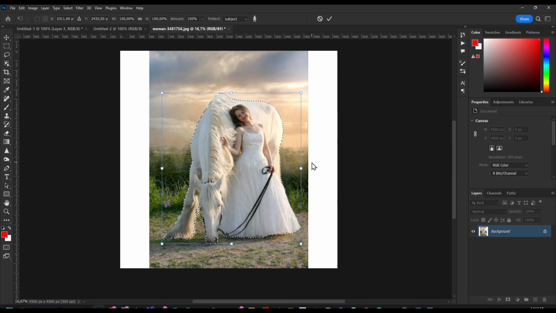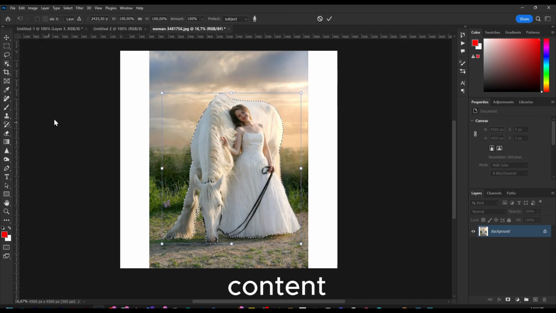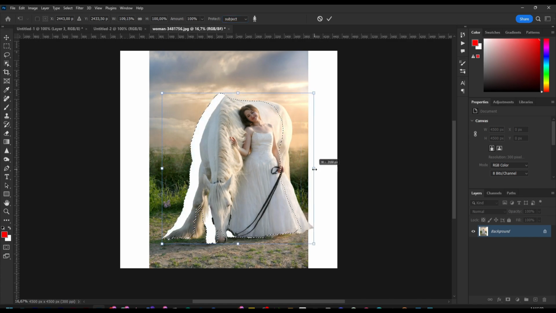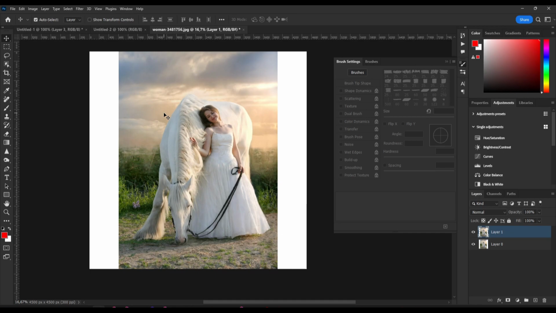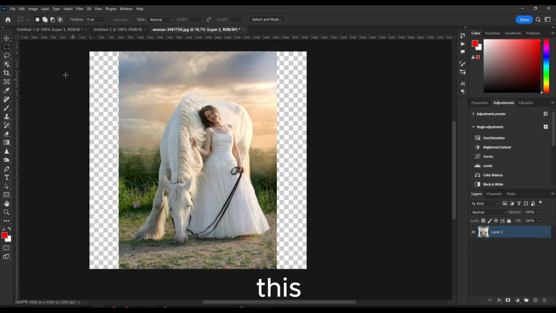Now let's actually deselect this. When I click Content-Aware Scale and protect the subject, now I have some white here, and that's not good. So I'm going to select so I can crop only this portion, press Control plus J on the keyboard, and now I'll delete this so I don't have this background.